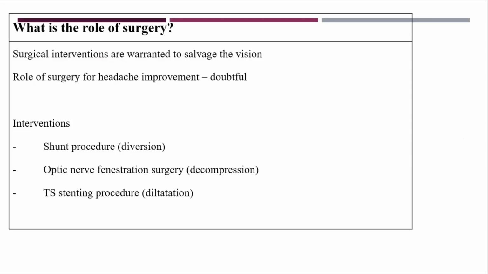So, the role of surgery. Surgical interventions are warranted to salvage the vision. The role of surgery for headache improvement is again doubtful, so don't put the patient through surgery for isolated headaches alone. That is very, very important. So what interventions can we do? One is the shunt procedure, the second is optic nerve sheath fenestration, and the third is the transverse sinus stenting procedure.